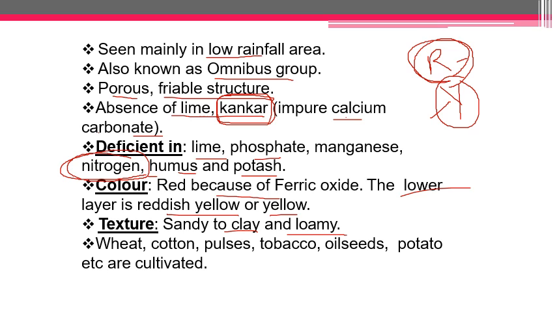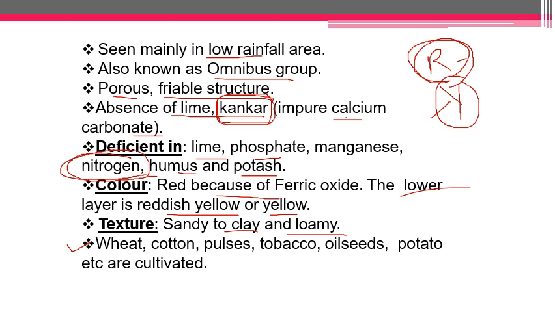When we move from sandy to clay or loamy structure, you will find particles getting smaller and smaller in size. The crops which we can grow in this type of soil are wheat, cotton, pulses, tobacco, oil seeds, potato, etc. These are some of the important crops which we can cultivate.